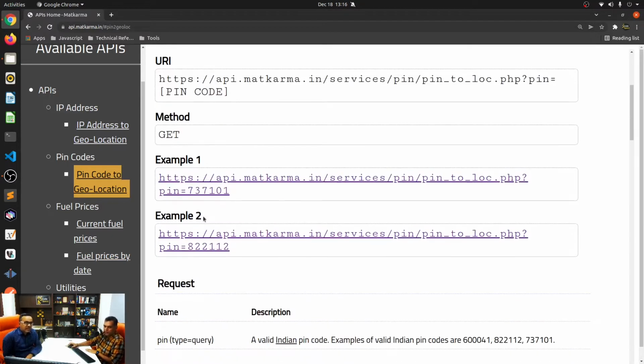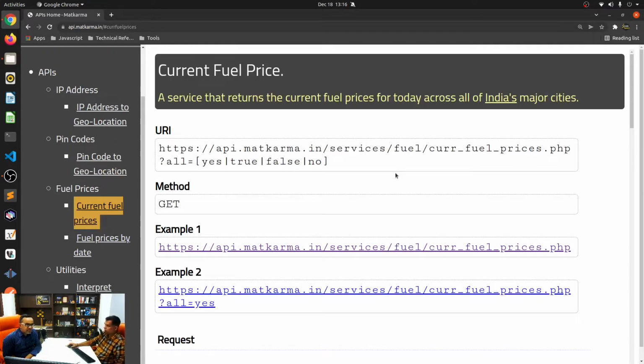Okay, shall we try that out? I'll showcase everything, but I just wanted to list down all of them first, and then I'll go to Postman and show it. I also have the current fuel prices. I do not believe there is a website or service for that on the internet.